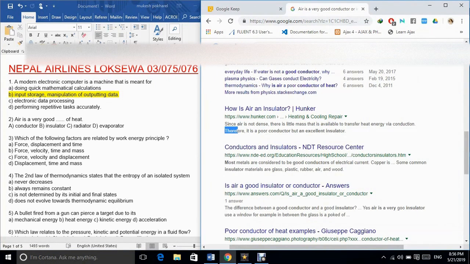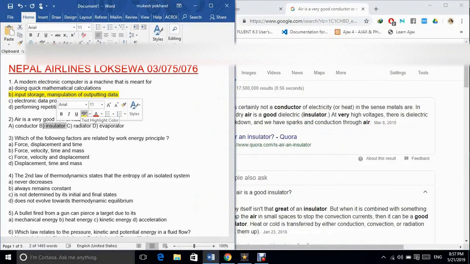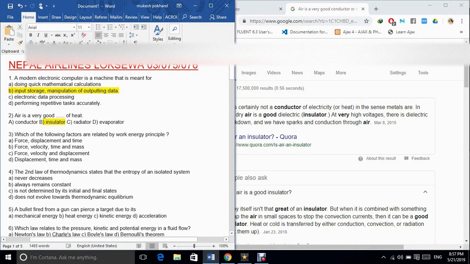2. Air is a very good what of heat? A. Conductor. B. Insulator. C. Radiator. D. Evaporator. The correct answer is option B.